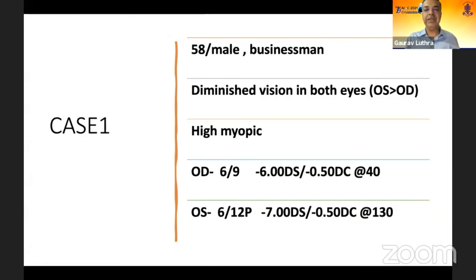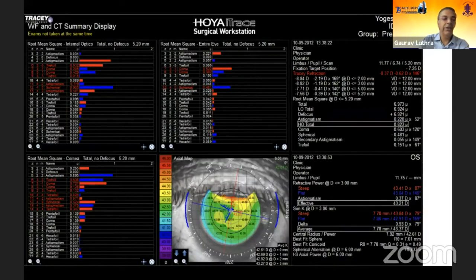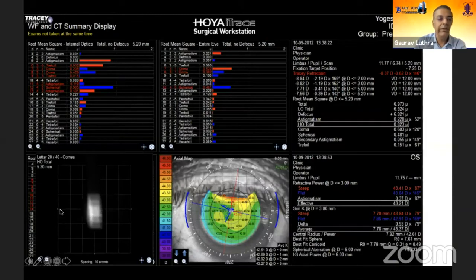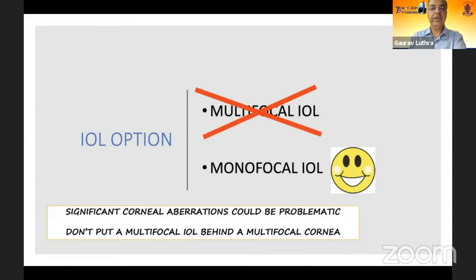A 58-year-old businessman with diminution of vision, high myopia, was evaluated and wanted to get a multifocal lens. He has minimal corneal astigmatism and looks like a great candidate otherwise for surgery. But when you look at these corneal aberrations, you'll realize that while the total eye aberrations were not very high, the corneal aberrations are significant. So this patient probably is going to have very aberrated vision if we were to go ahead with the multifocal IOL. So definitely no multifocal IOL here, and a monofocal IOL may be the advantageous thing to do.